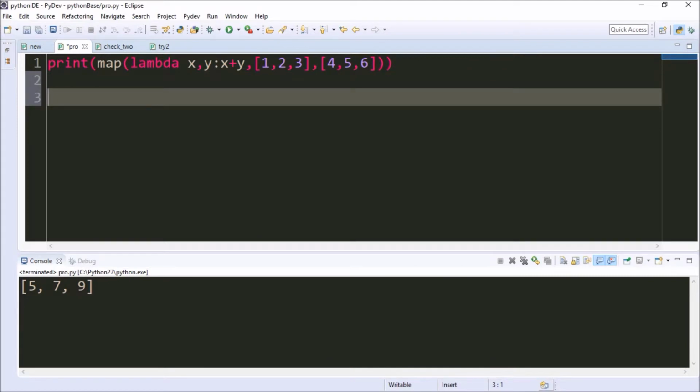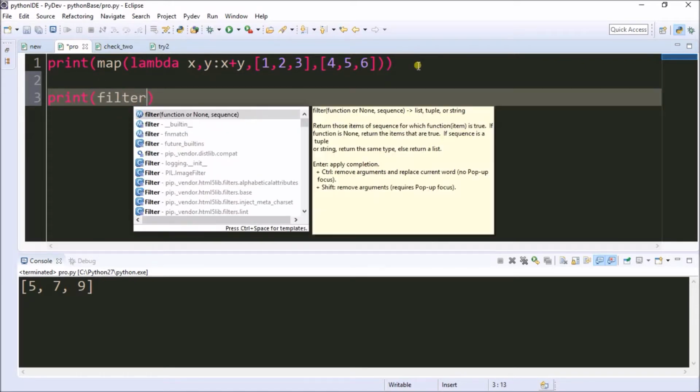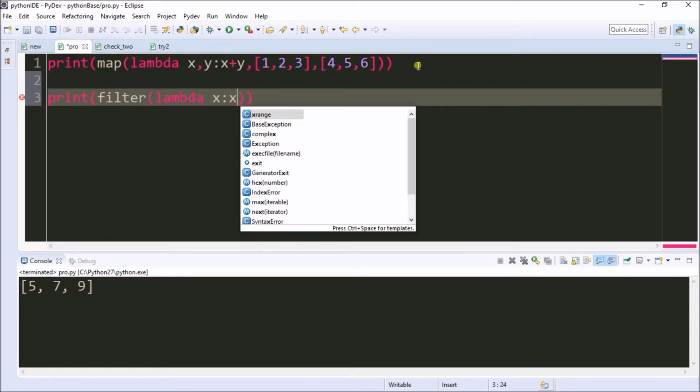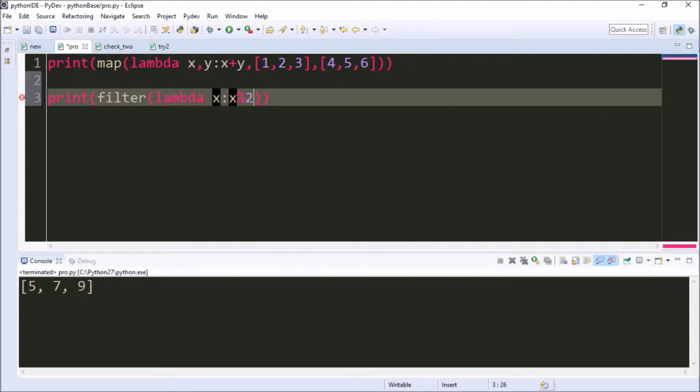In order to make it more interesting, I have another method, a keyword called filter. The name itself implies what a filter is. Filter will help us to filter the values. Now x mod 2, I just want to filter the odd values from the list of inputs.